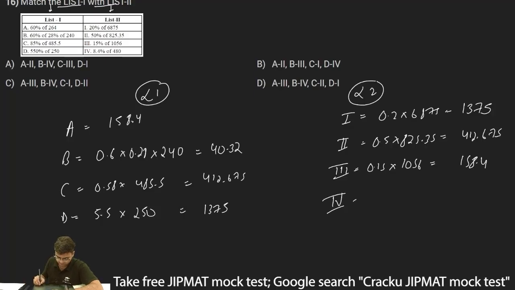And we have fourth, which is 8.4% of 480. This will be 8.4% into 480, 0.84 into 480. This is equal to 40.32.